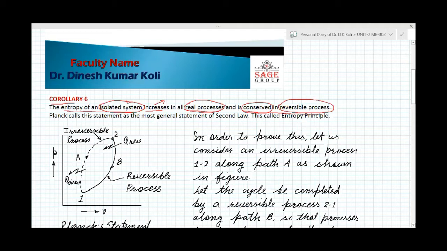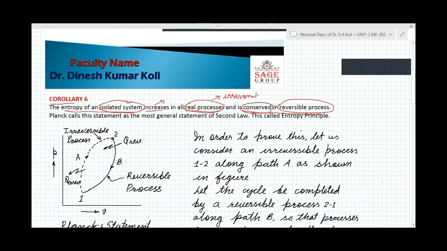Irreversible means we can say the process is real; real is also called irreversible, because all the processes which occur naturally are irreversible. The reversible processes are not possible at all. Even those considered close to reversible are not actually reversible.